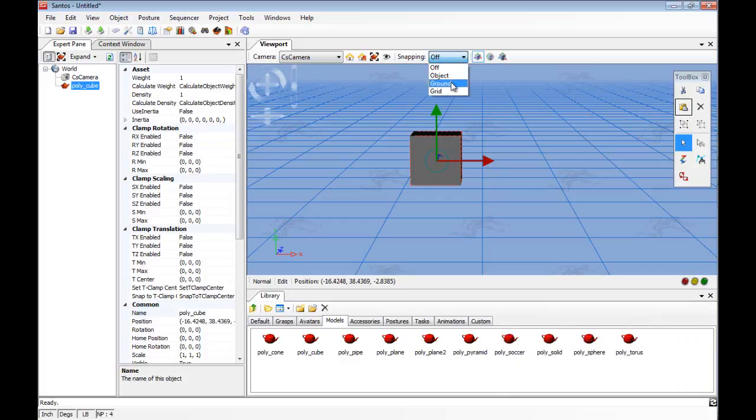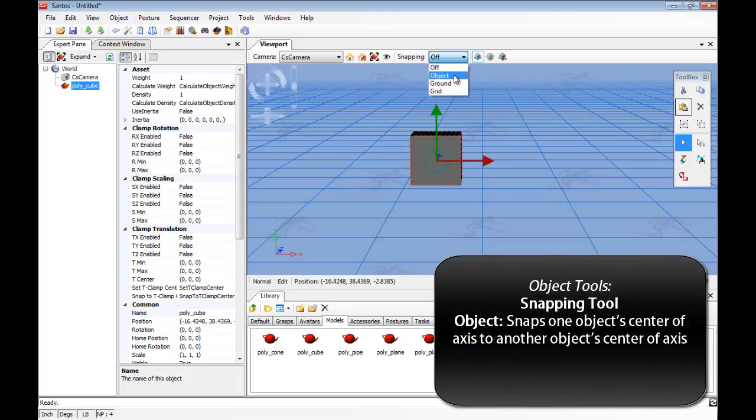Second, the snapping tool helps precisely place the object to an exact position. The snapping tool is located on the icon menu of the viewport window. A drop-down window for the snapping provides 3 options.